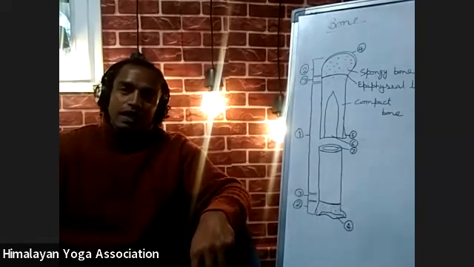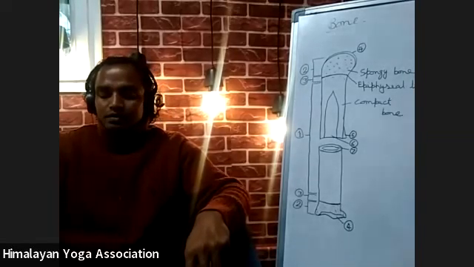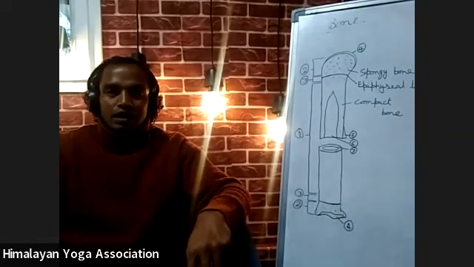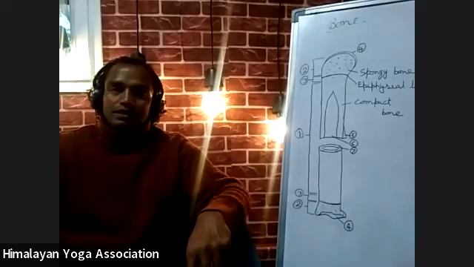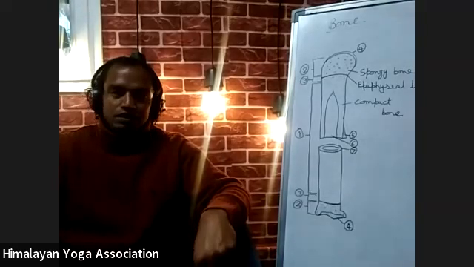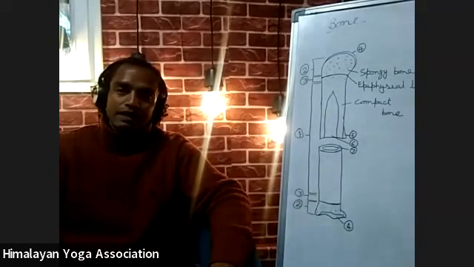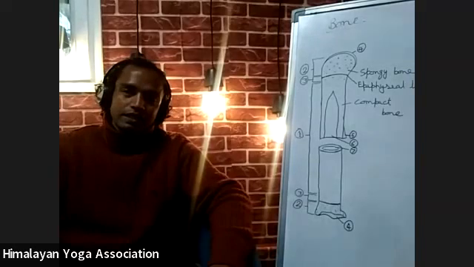The fourth one is articular cartilage. The fifth one is periosteum.